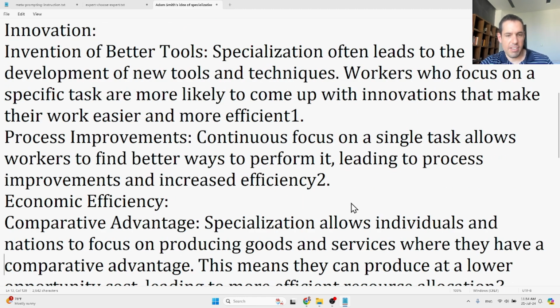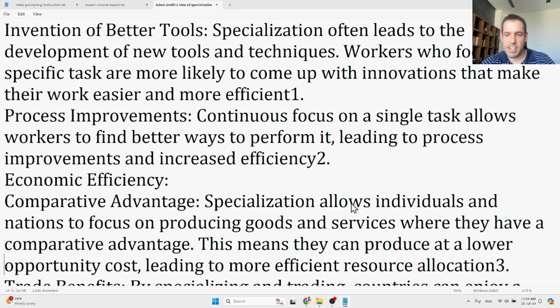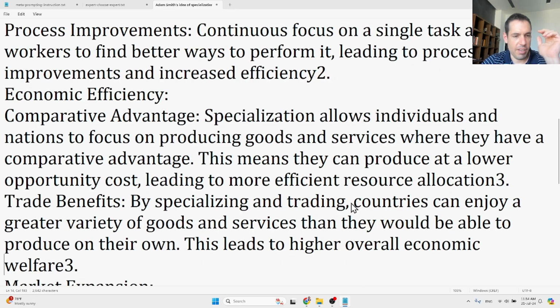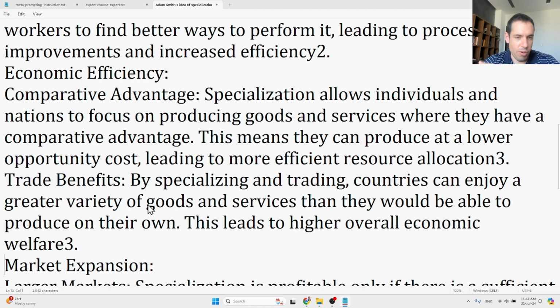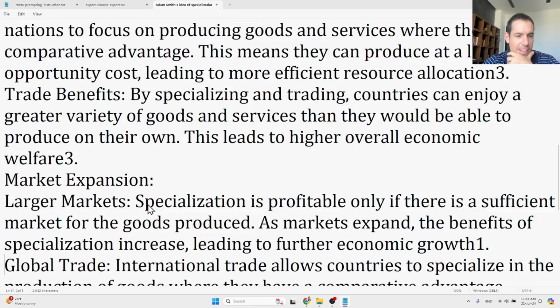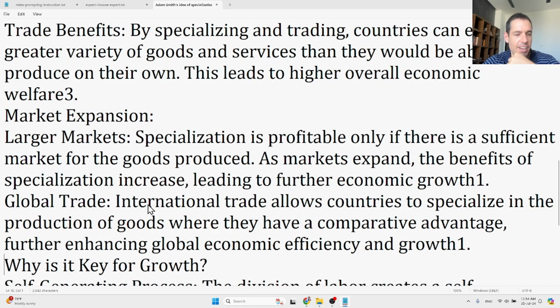Economic efficiency. So, comparative advantage. Specialization allows individuals and nations to focus on producing goods and services where they have comparative advantage. Okay, trade benefits. Never mind. Okay, it's more philosophy, not related to LLMs. Market expansion, also not related to LLMs.